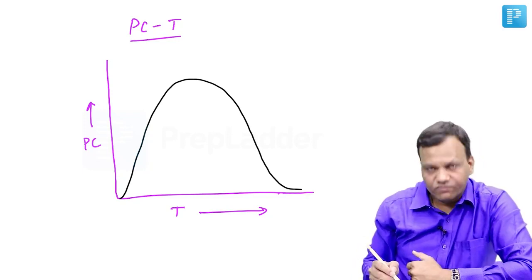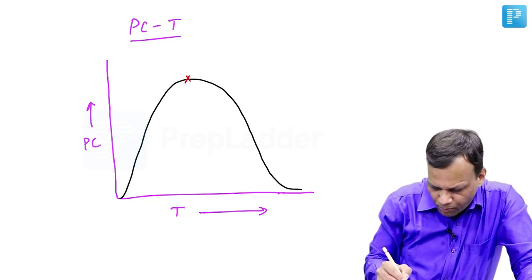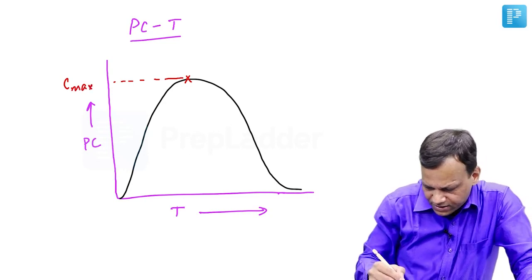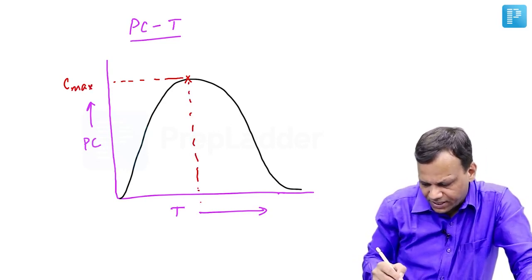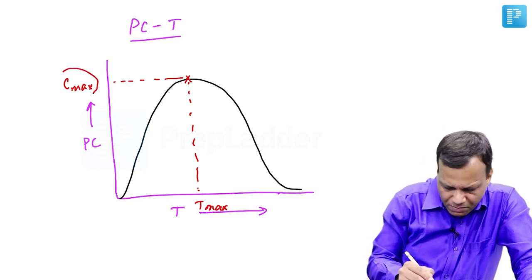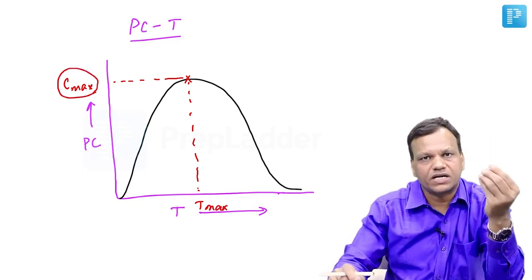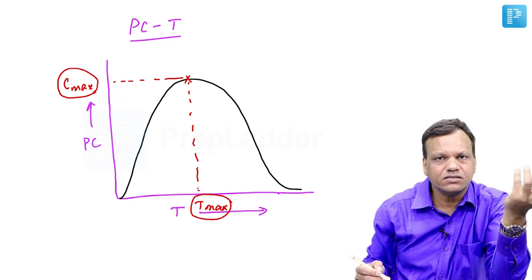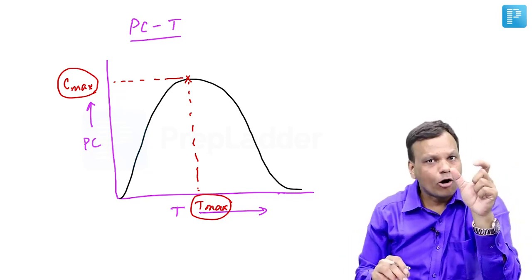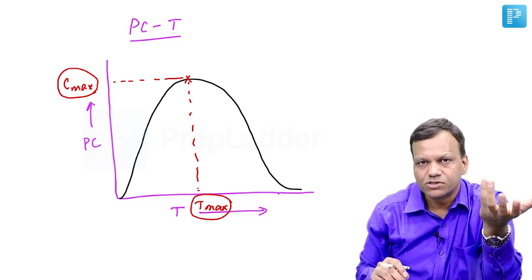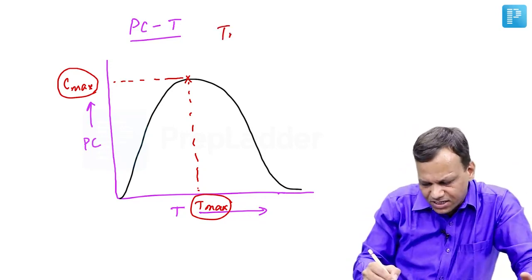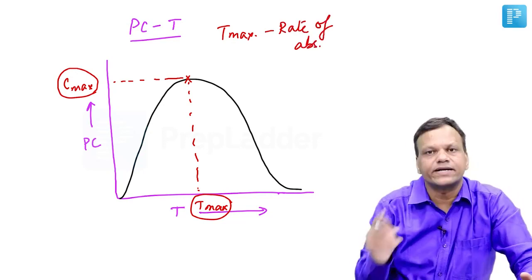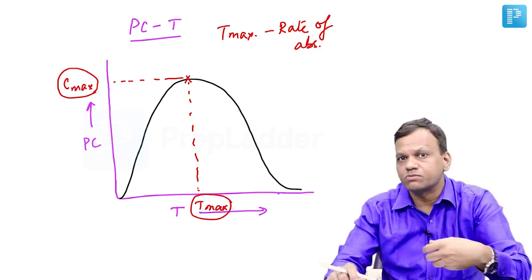In this graph, we obtain three important parameters. The top point, if we extend it on the y-axis, is called Cmax, whereas the same point on the x-axis is called Tmax. Cmax is the maximum plasma concentration we will obtain with that particular dose, whereas Tmax is the time in which we obtain that maximum plasma concentration. So Tmax tells in how much time the plasma concentration becomes maximum. Tmax signifies the rate of drug absorption, how quickly the drug is absorbed. If Tmax is lower, the drug is absorbed quickly.